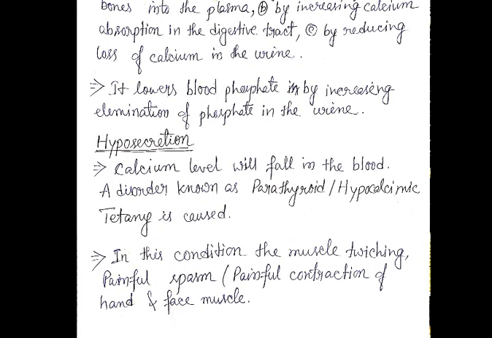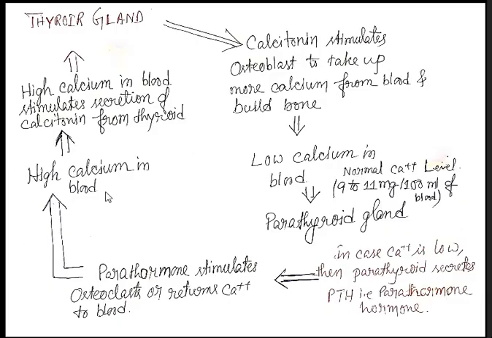And if it secretes more than the required quantity, then what will happen? We will discuss its effect in detail. Right. So before that, let us see a flow chart to understand how the calcium balance is maintained inside our blood plasma, inside our body.